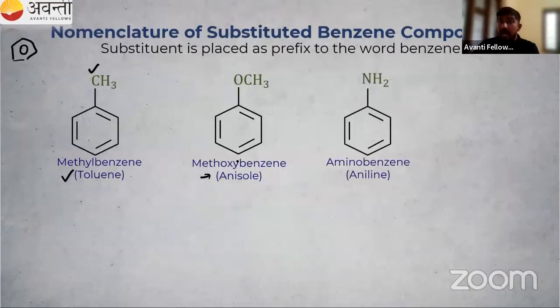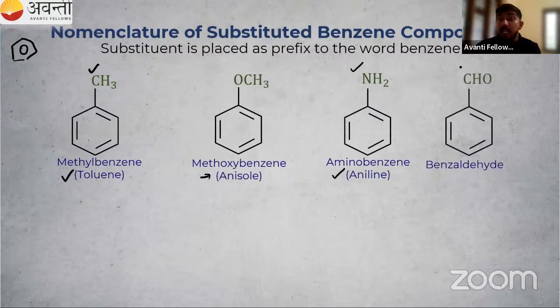Then next one, NH2, that is the amino group. So the amino group is attached. You can call it aminobenzene, but a better name is aniline. It is given by our IUPAC, the head organization, so we have to follow the rule. Then next one, CHO, that is aldehyde. If aldehyde is attached to benzene, that is known as benzaldehyde. So you know benz, carbaldehyde, like that, benzaldehyde. So CH3, toluene. Then OCH3, methoxy group, anisole. NH2 group, aniline. CHO, benzaldehyde.